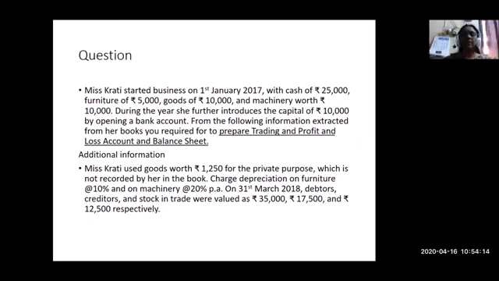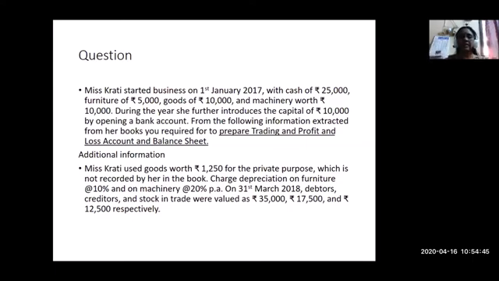First thing, the business is only 1 year old. What are the total assets of the business? The assets include cash, furniture, goods, and machinery. Put together, cash 25,000 plus furniture 5,000 comes to 30,000, and goods 10,000 comes to 40,000, and machinery 10,000, so 50,000. The business is started with 50,000 assets.